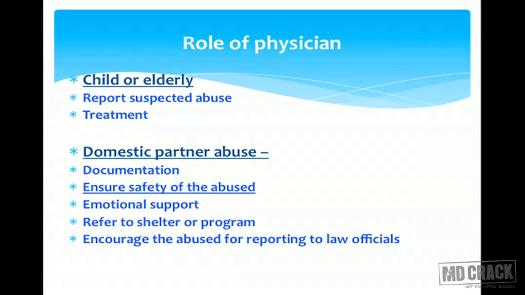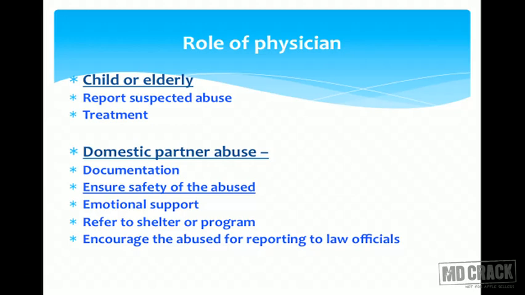What's the role of physician in these situations? As far as the child or elderly are concerned, the suspected abuse has to be reported and take care of the treatment, whatever we discussed. As far as the domestic partner abuse, you have to go for adequate documentation, and most important thing is ensure the safety of the abused in the first place.